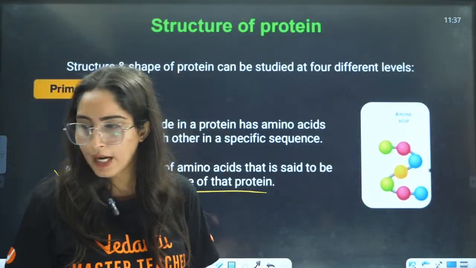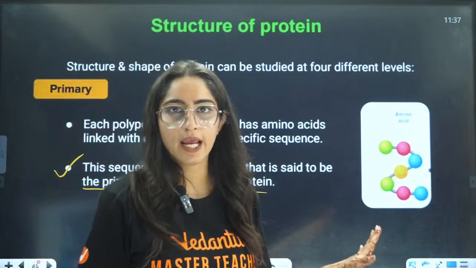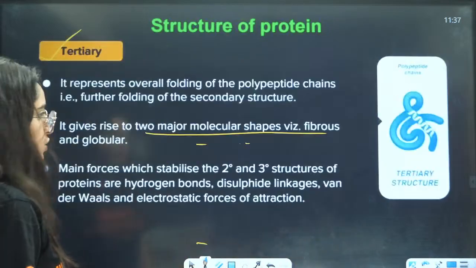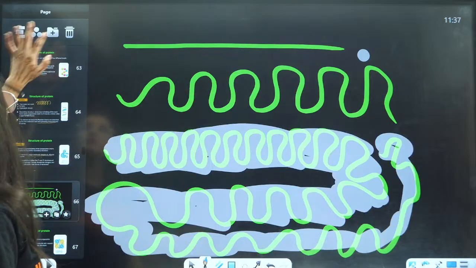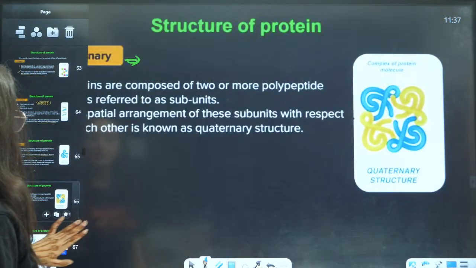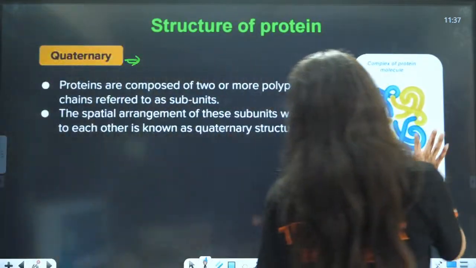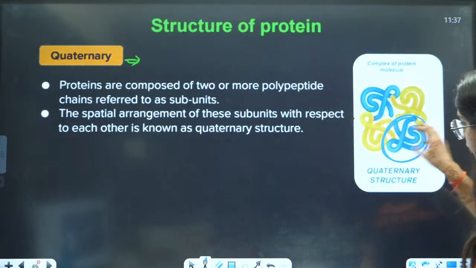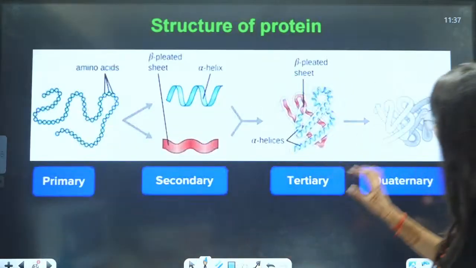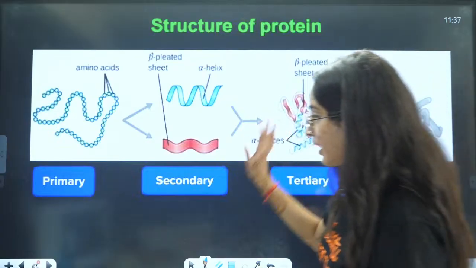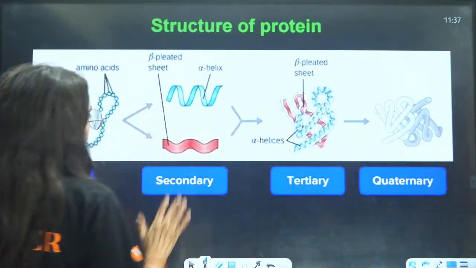Understood? Understood, guys? Right? This is just zooming in. You're just zooming in on things here. This is quaternary. Focus on this thing. Zoom it here, then you will have this thing. Right? Now they have shown you this in a very good manner.